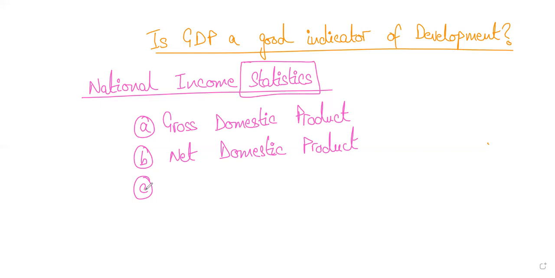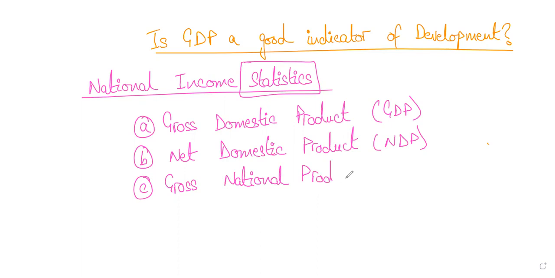There are four indicators or four statistics that we can calculate for national income, which includes gross domestic product, the short form of which you already know, GDP. Then another is net domestic product, that is NDP, right? Then you have gross national product, which is GNP, and net national product, right? These are the four statistics that you use. And the last of all is your net national product, which is NNP, right?